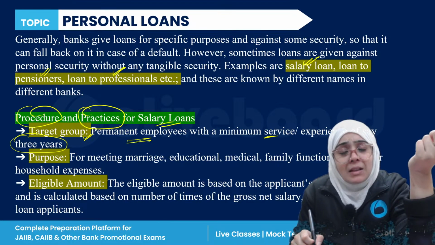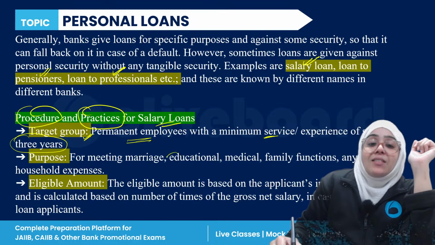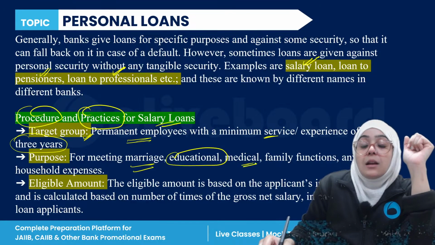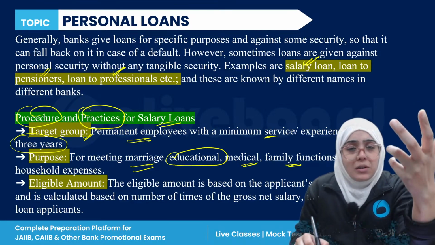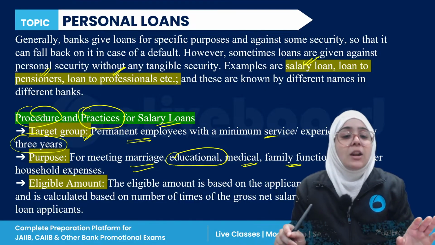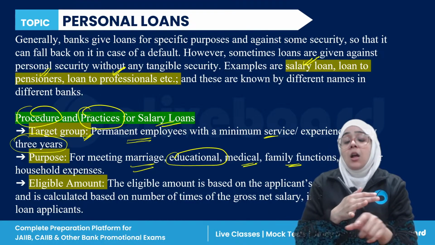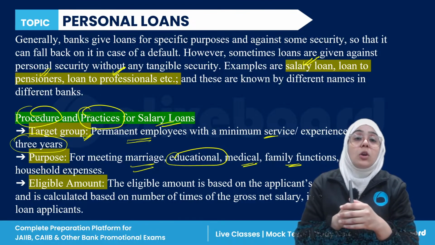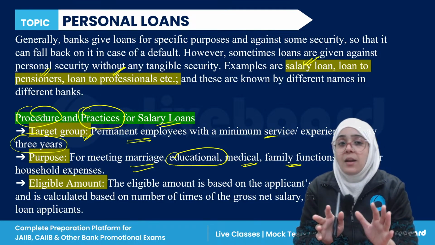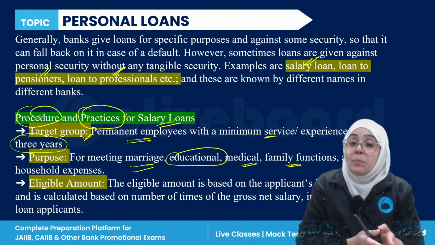For what purpose are personal loans disbursed? So personal loans are disbursed, for example, for education, marriage needs, medical, family functions, or any household expenses. If you want a personal loan, go have it. The personal loan can be for anything. It can be for marriage expenses, for your education or your children's education, medical, family functions, anything, right? So these personal loans are given not on the basis of tangible securities.